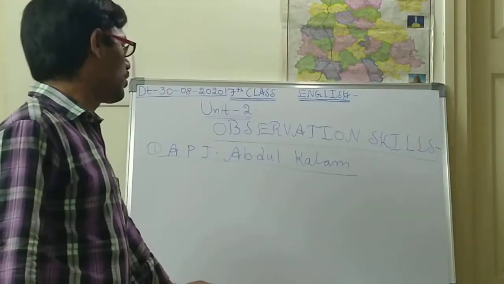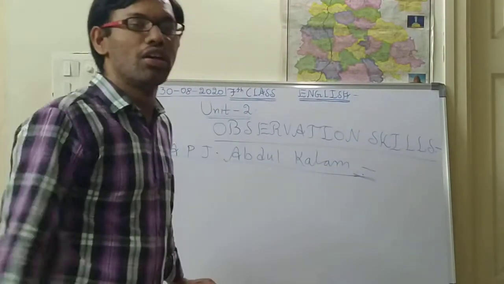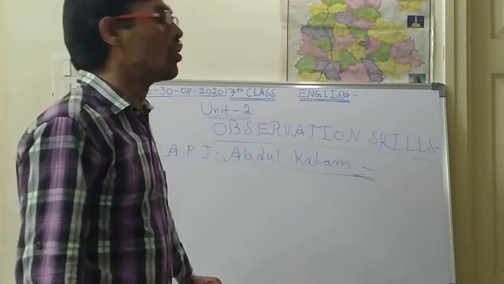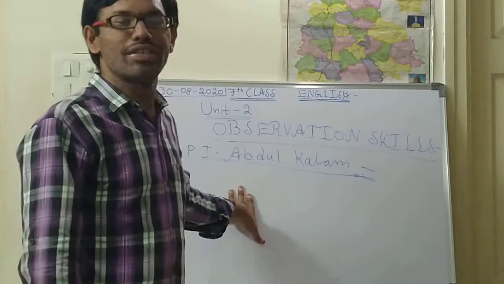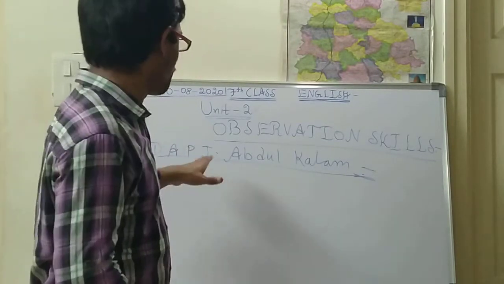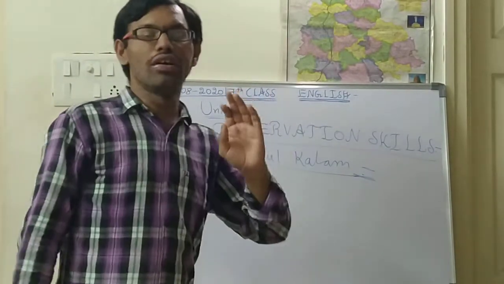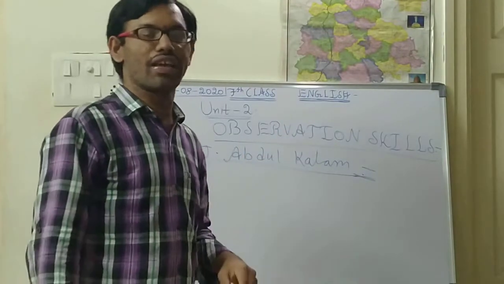You know him as the father of Indian missile technology. If I ask who is the father of Indian missile technology, you will say Dr. APJ Abdul Kalam. He is the father of Indian missile technology and the missile man of India.